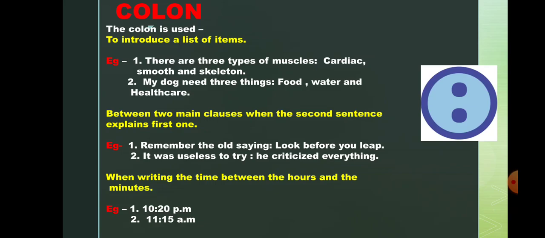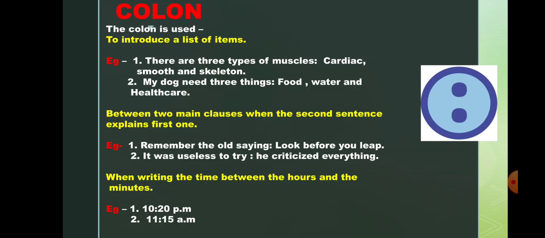Next point, we use colon between two main clauses when the second sentence explains the first one. As example, remember the old saying: look before you leap. So this is 2 clauses and the second clause explains the first one, so we put a colon. Second: it was useless to try: he criticized everything.